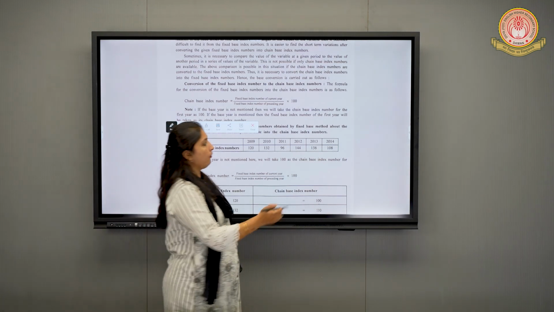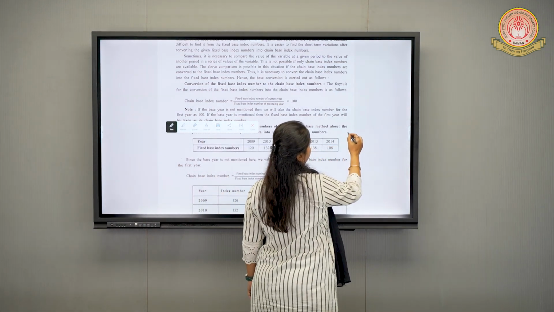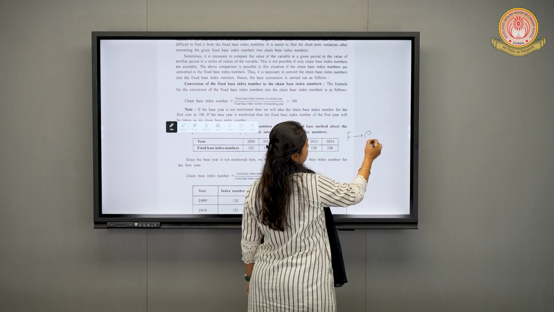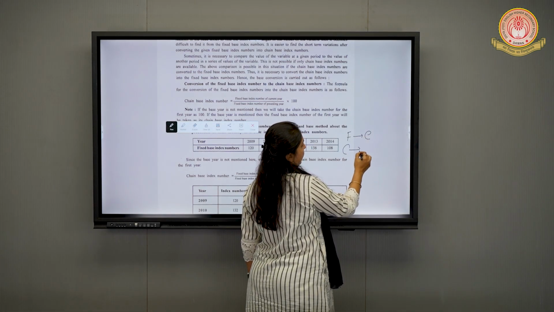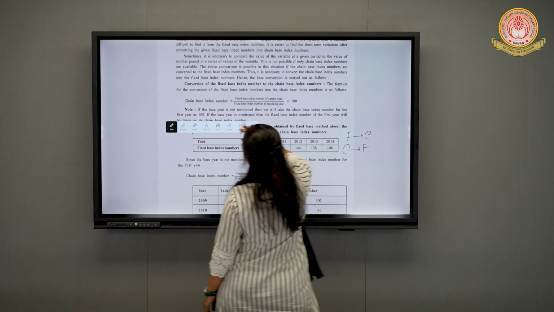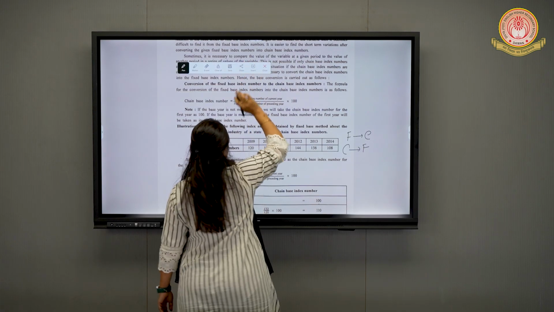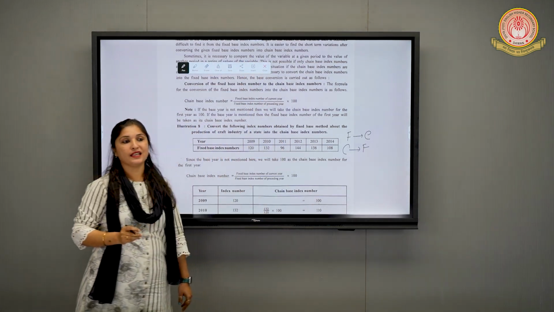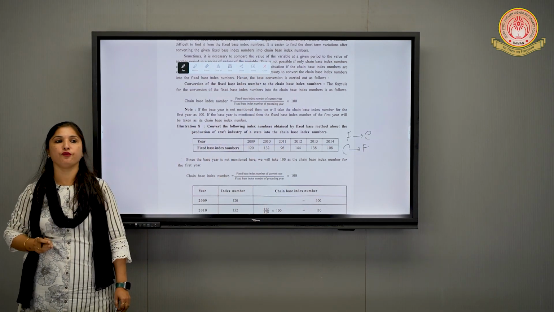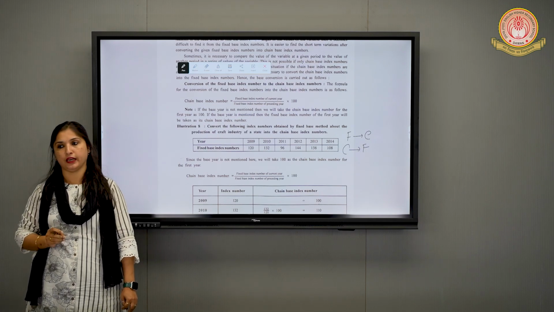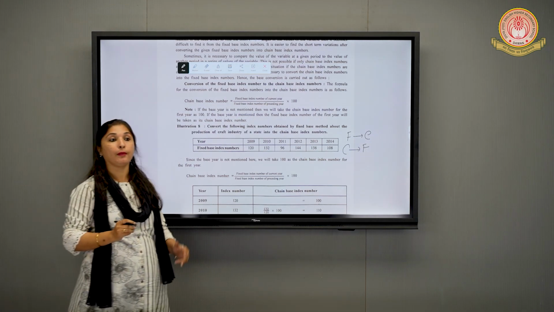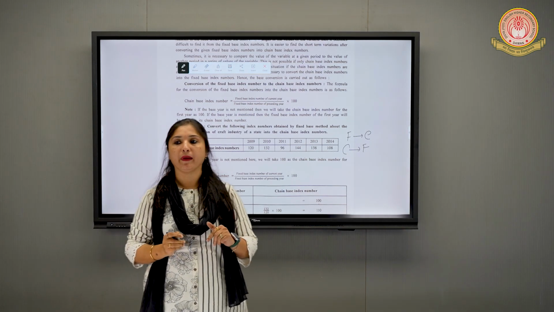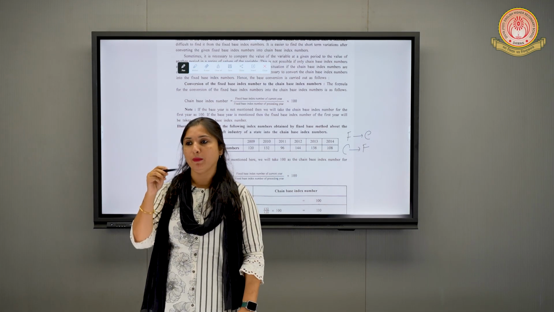Moving further, now we are going to learn about the conversion. Conversion can be fixed base to chain base, or chain base to fixed base. Whatever is given in the question, you can just find that. But the simple one first: we will learn conversion of fixed base to chain base. Recently we learned about the chain base, right? What did we make? We made a chain.